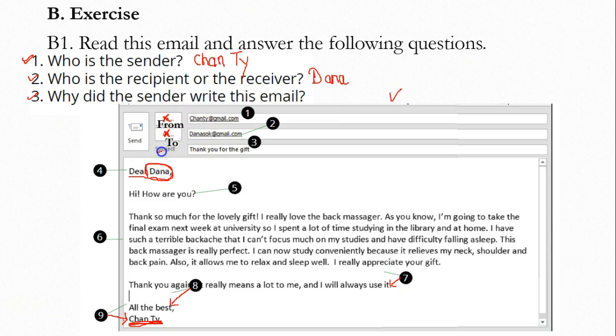If we look at from and to, it is an email address, and this is the subject. Subject here they say thank you for the gift. So the subject means what the email is about. So the email is about thanking for the gift. So the sender wrote this email to thank the receiver for the gift. So thank you for the gift.